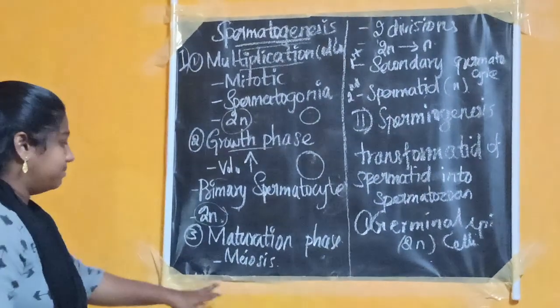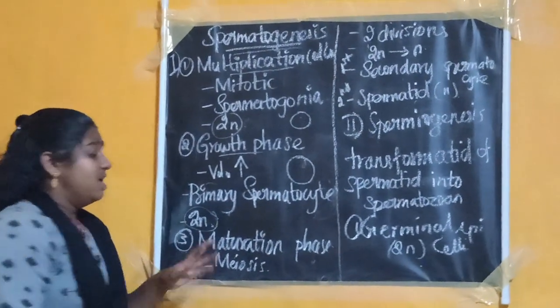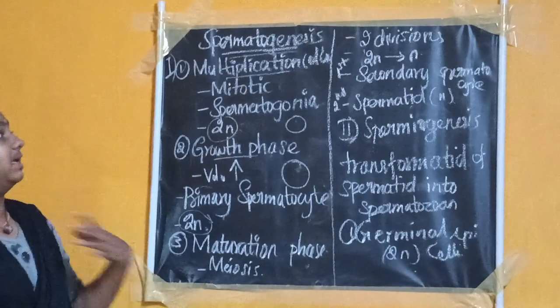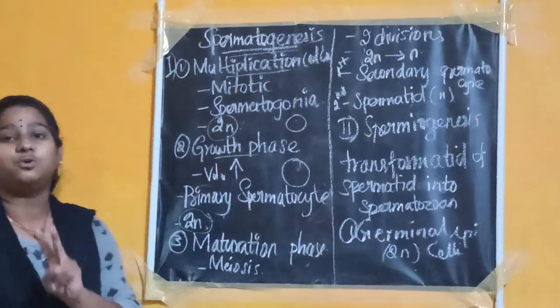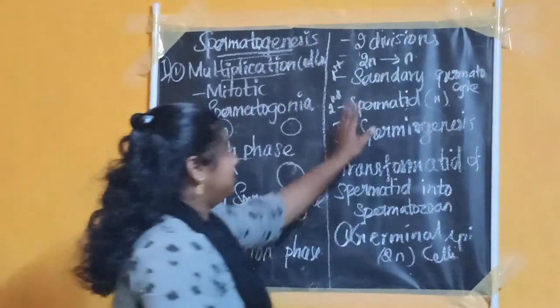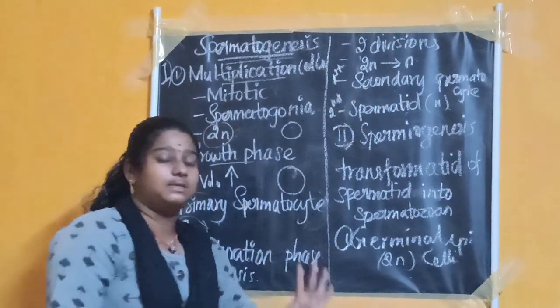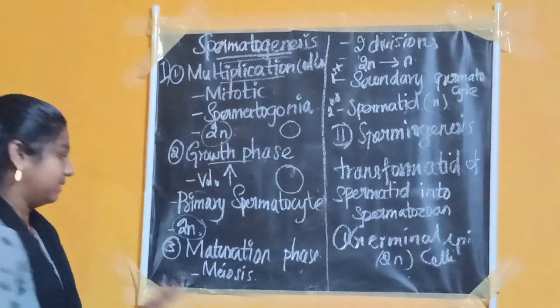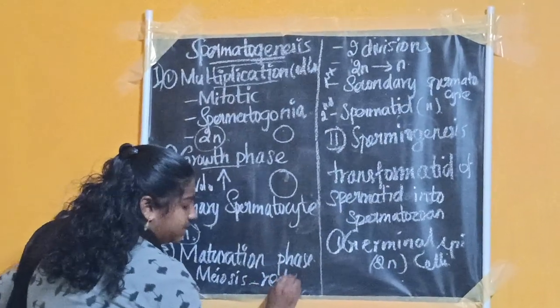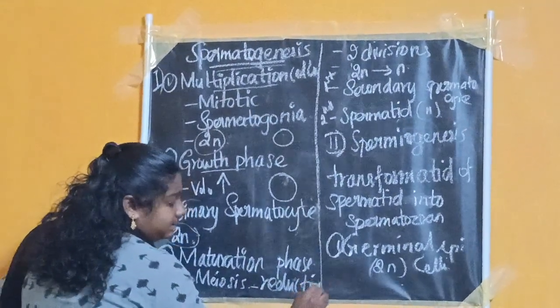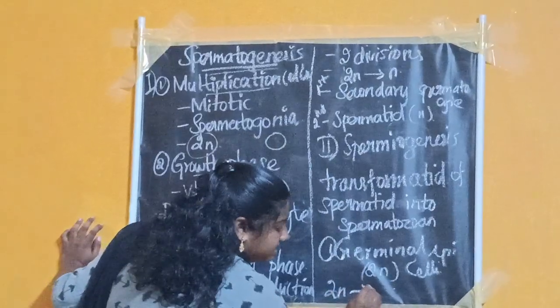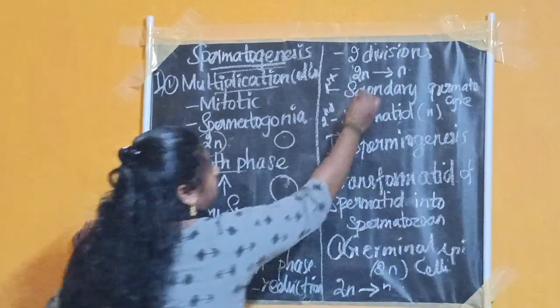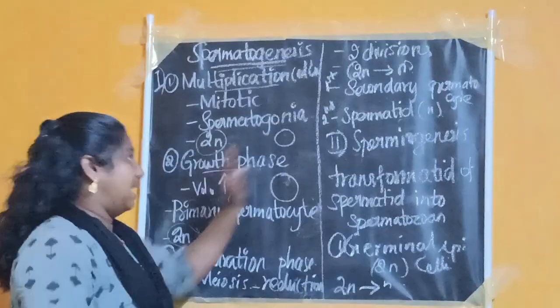In this phase, meiosis division occurs. In the maturation phase there are two meiosis divisions. Meiosis is a reduction division, in which the 2n diploid number is reduced to n haploid.